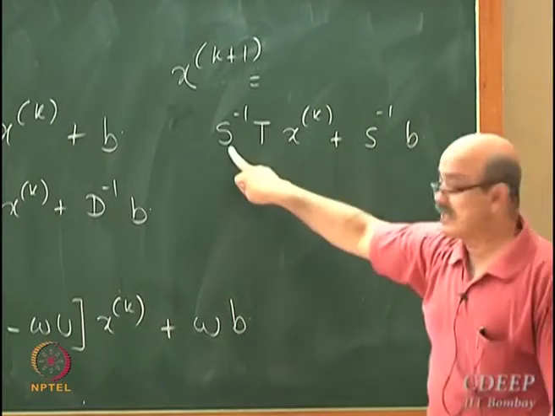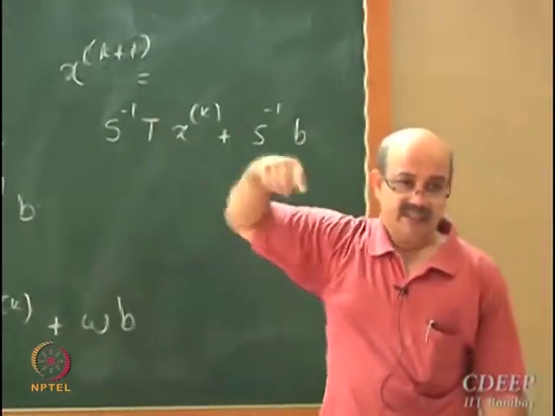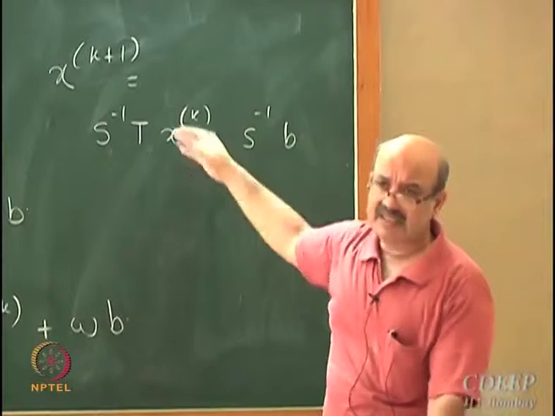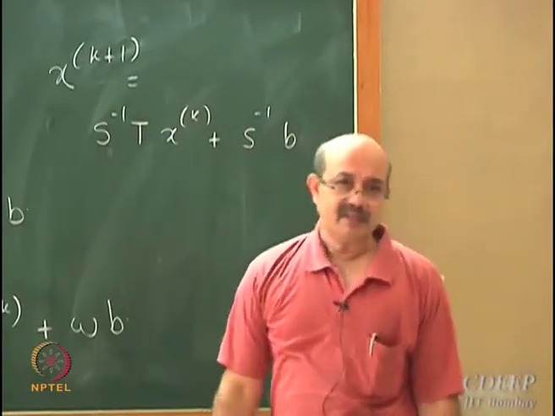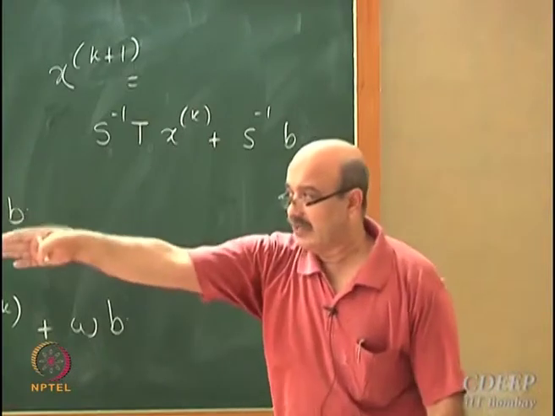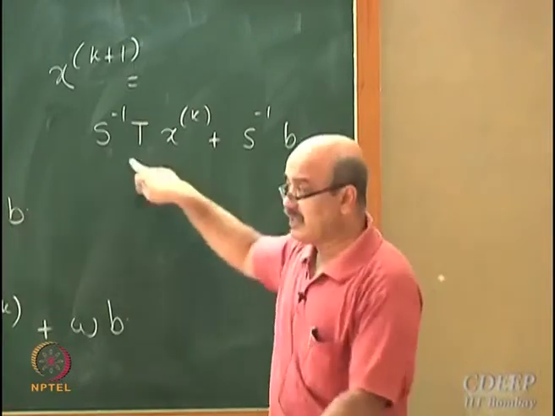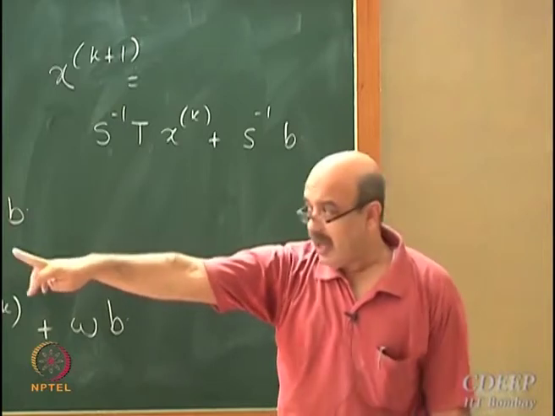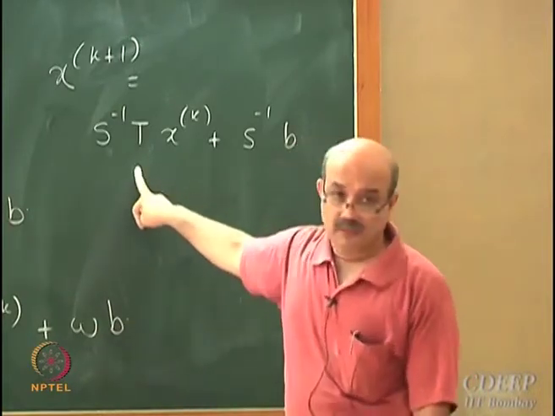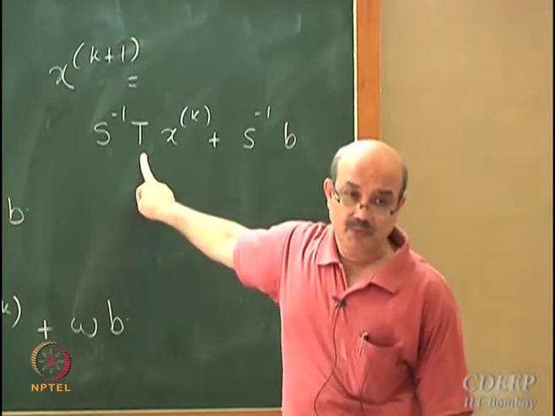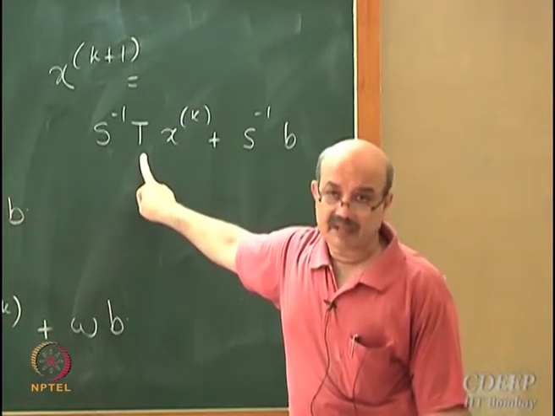What the S matrix is and what the T matrix is changes from method to method, but essentially my equation looks like this. Whichever iteration method I take, take Gauss-Seidel. What is S in Gauss-Seidel? L plus D. What is T here? T here is minus U.